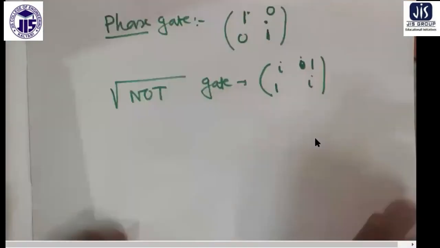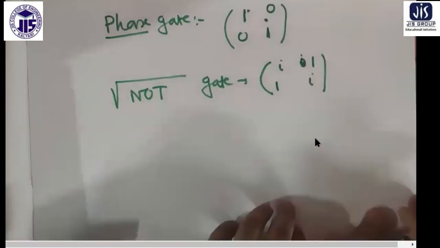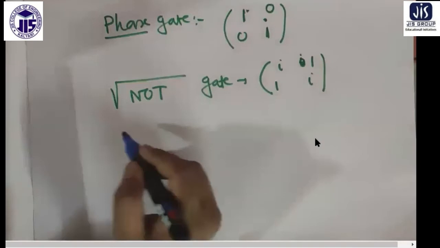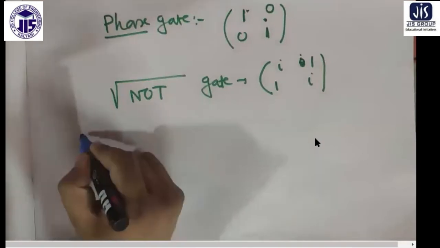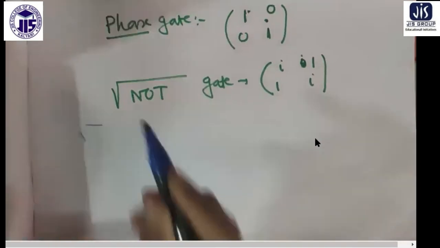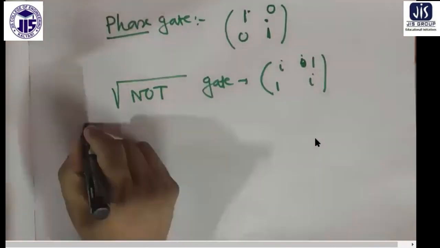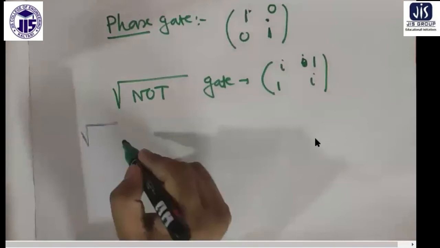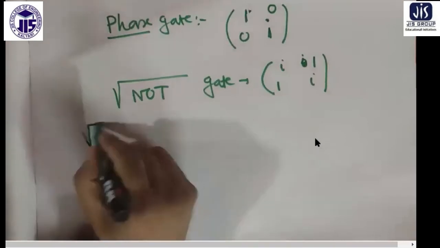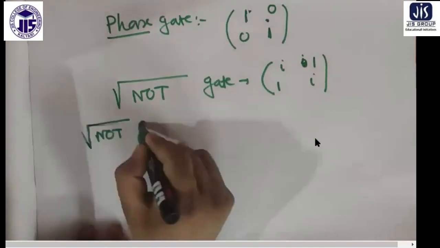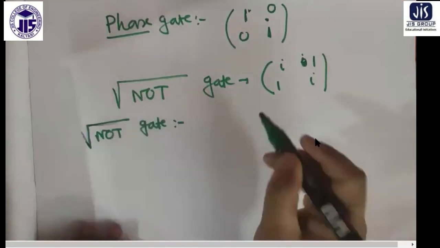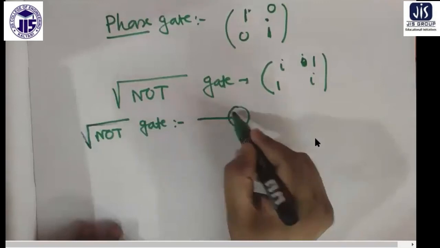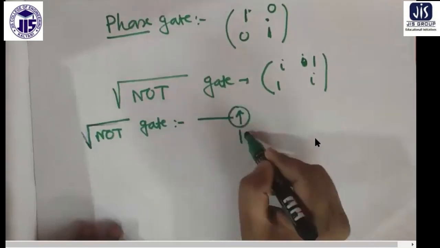So root NOT operation and phase gate operation, if I show you separately, suppose root NOT gate, I am making a root NOT operation. Suppose I have an electron with up spin state, 0 state.